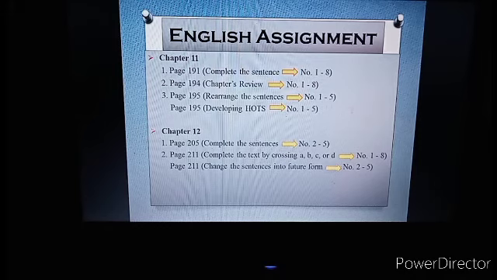Well, that's your English assignment. Please do the English assignment. I will wait you until at 12 o'clock. Well, that's the explanation about simple future tense that you can see from your English book chapter 11 and then chapter 12. Don't forget to do your English assignment and then I will wait your answer until at 12 o'clock.